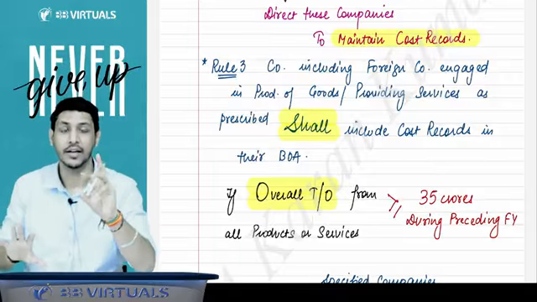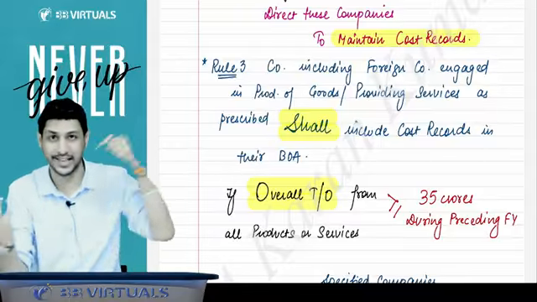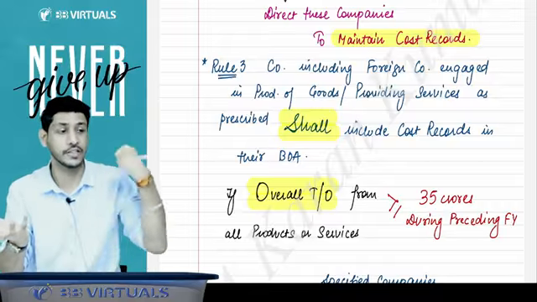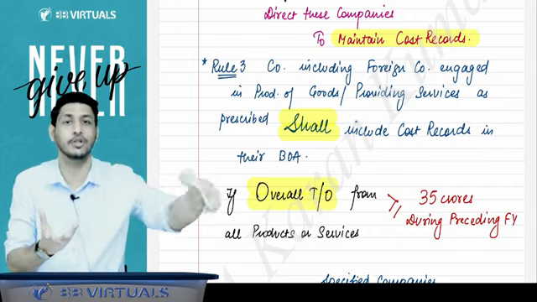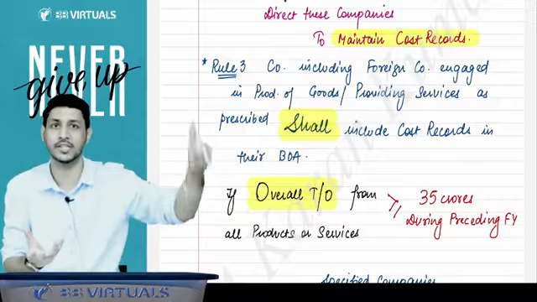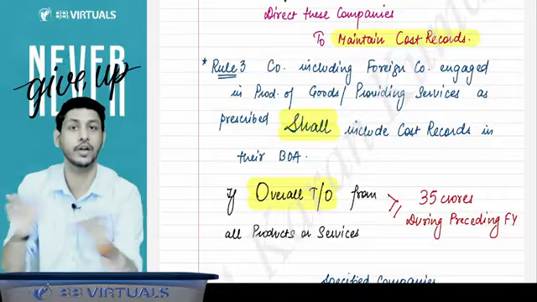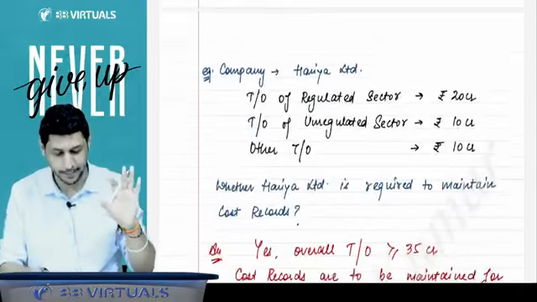suppose there is a company which is producing a prescribed product also, which is providing prescribed services also, and that company is doing some third activity also, which is not prescribed by the CG. So what turnover do you have to take? Only the prescribed ones or the overall turnover? Overall turnover. Let me give you an example.